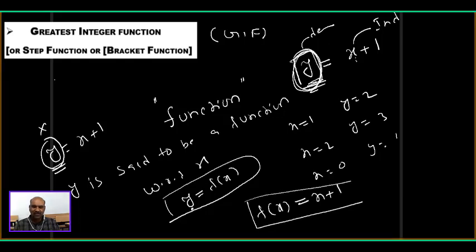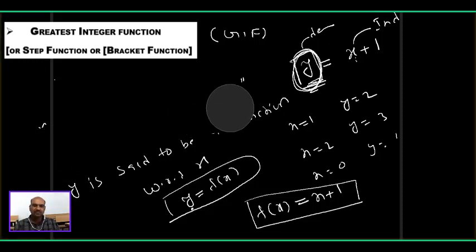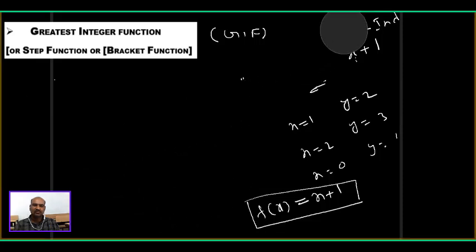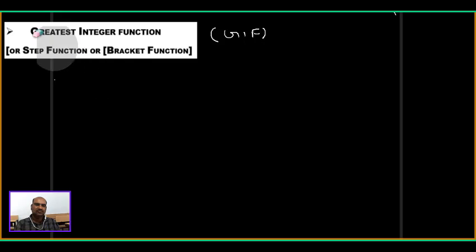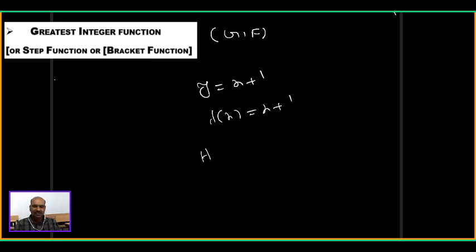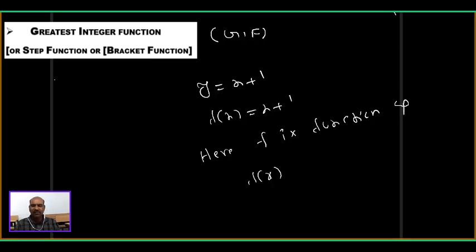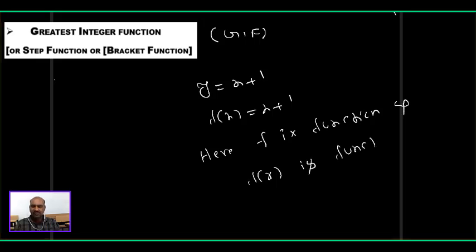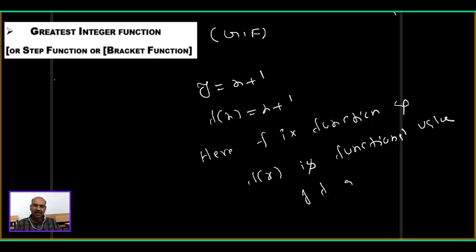So here f stands for function, and f of x means functional value at x. So y is equal to x plus 1. After that, I wrote f of x equals x plus 1. Here f is function, and f of x is the functional value of f at x.